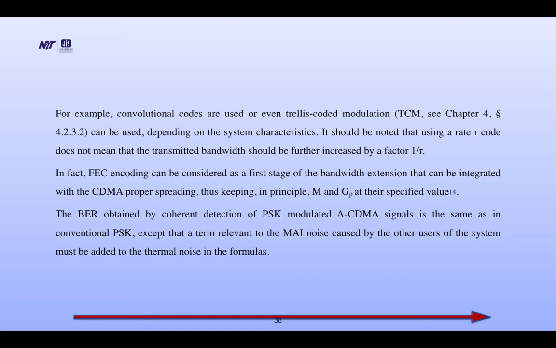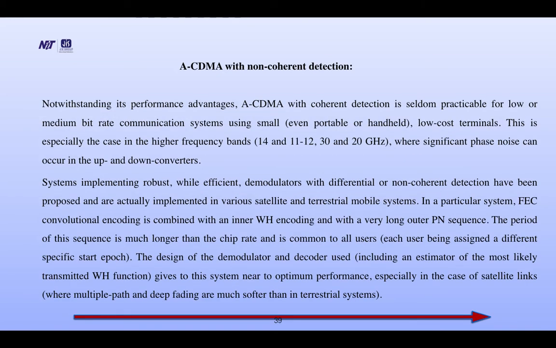The BER obtained by coherent detection of a PSK modulation ACDMA signal is the same as in conventional PSK, except that a term relevant to the MAI noise caused by the other users of the system must be added to the thermal noise in the formulas.